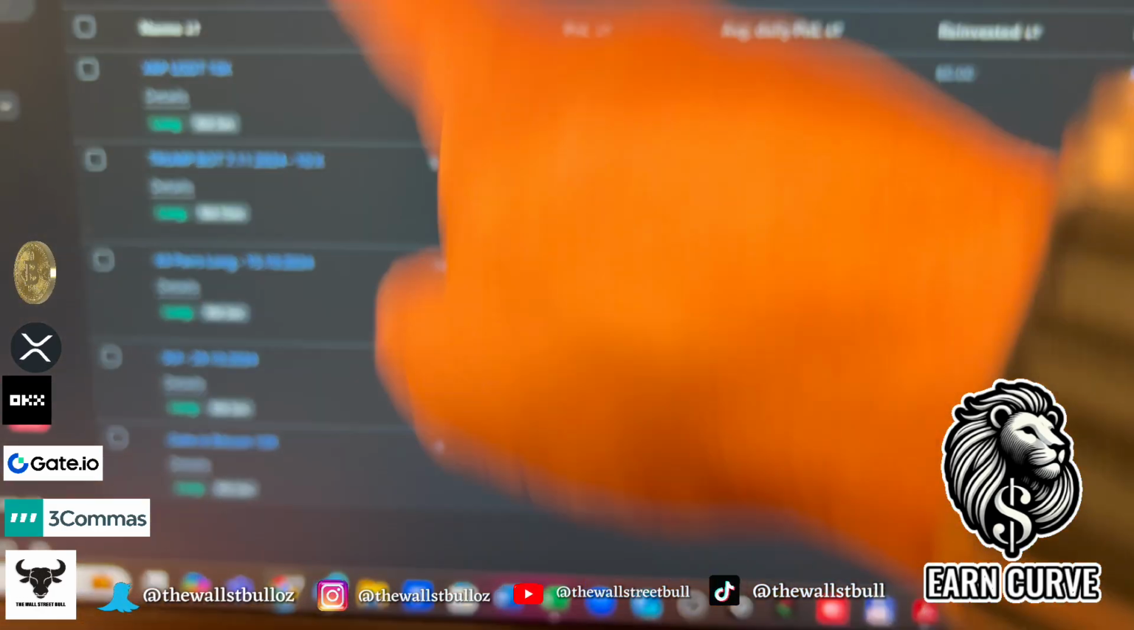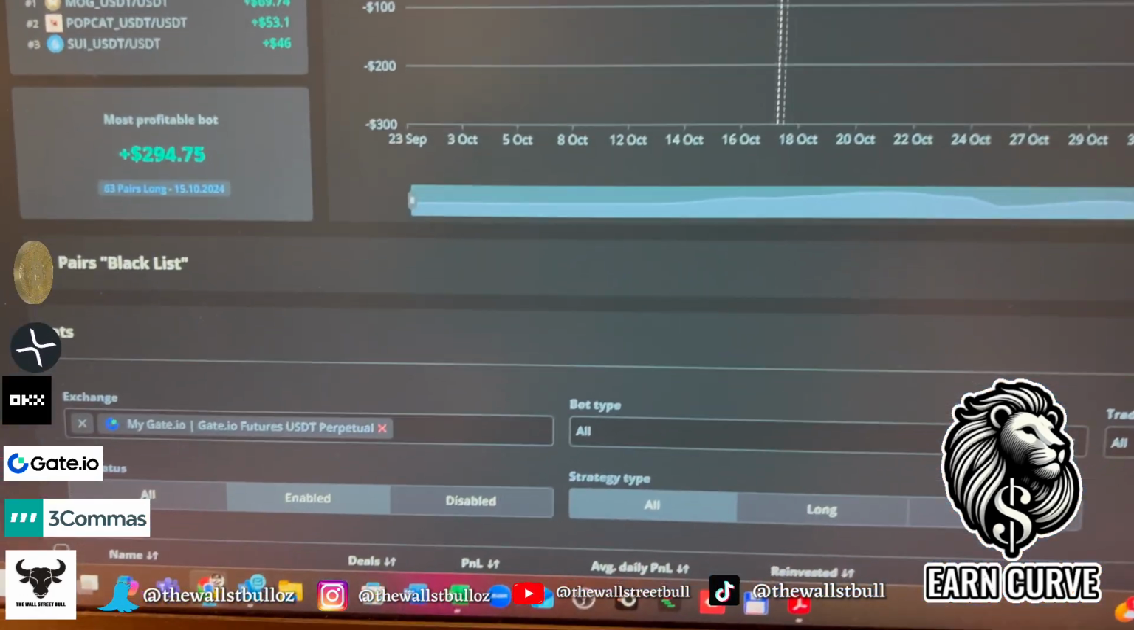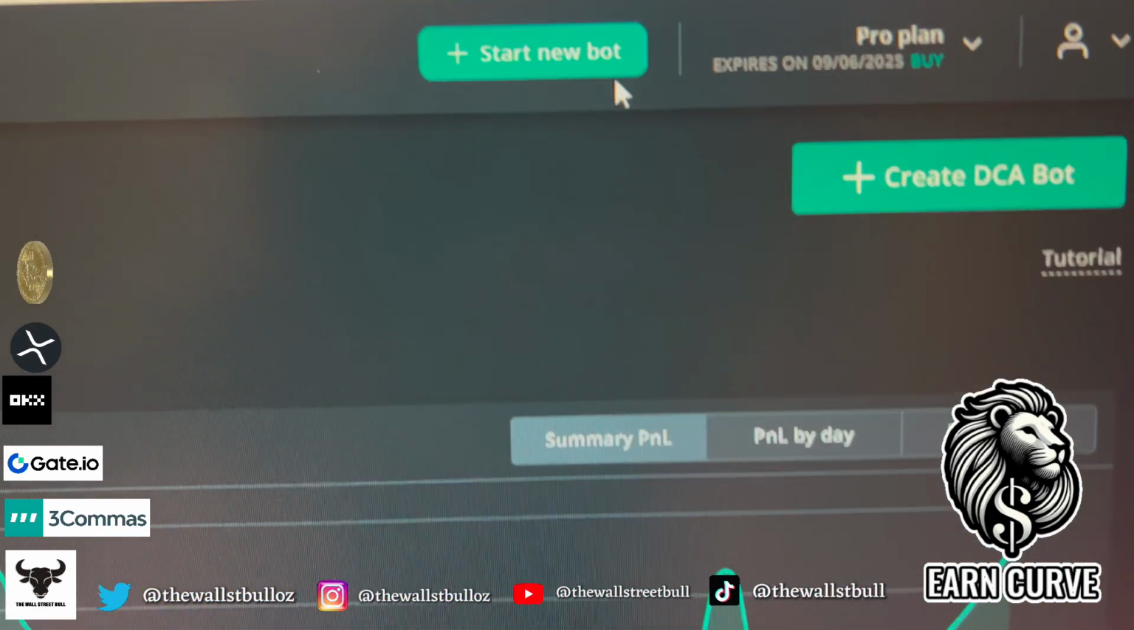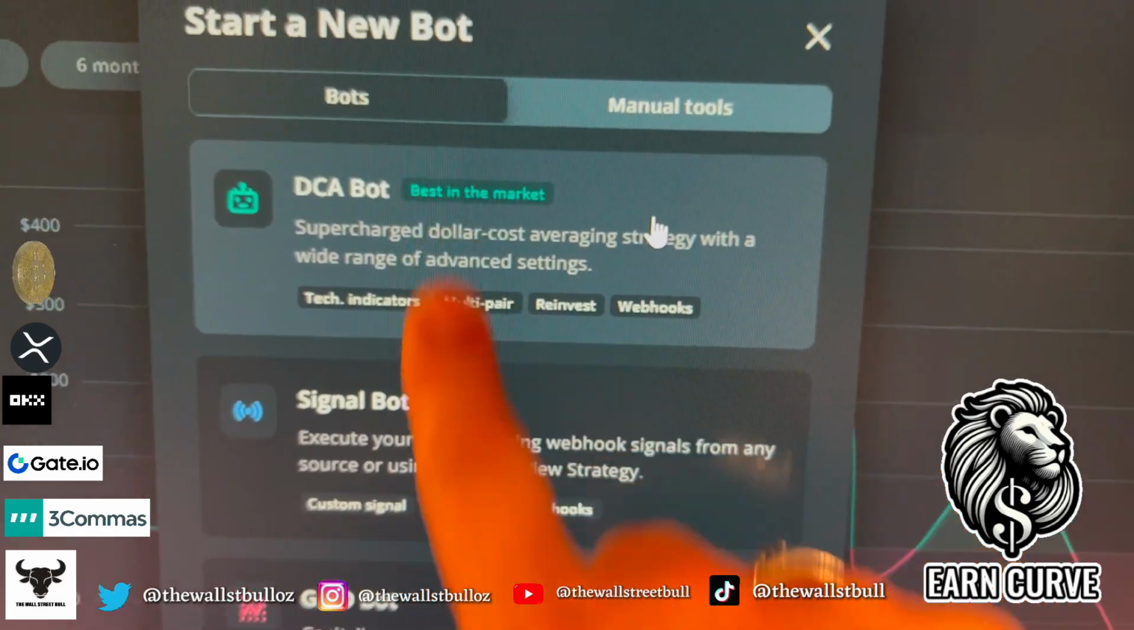Now, again, I'm trading with leverage. You need to be aware that you can lose money with leverage, all right? Now, on the top right-hand, you can see here, start new bot. So we're going to start a new bot. You can see here you can set up multiple bots.